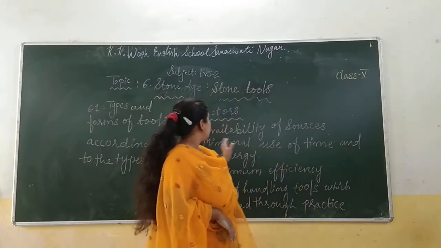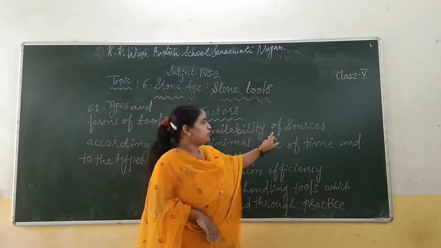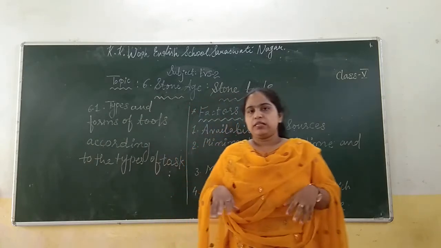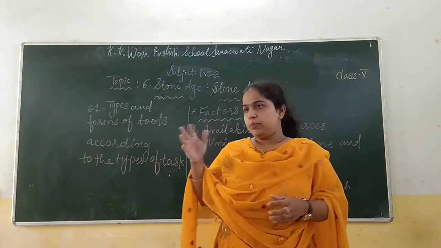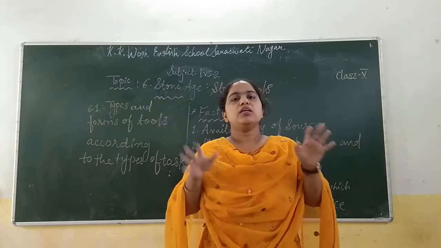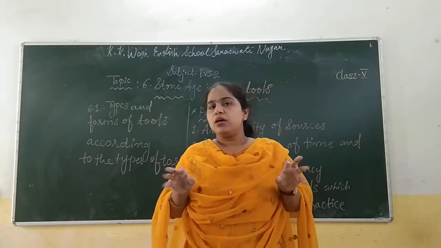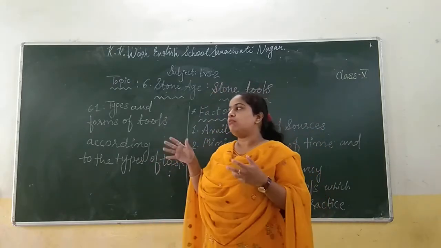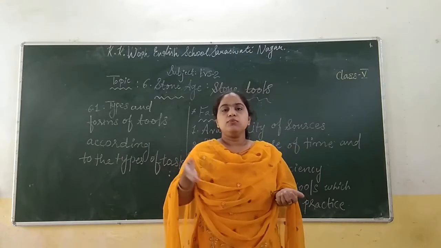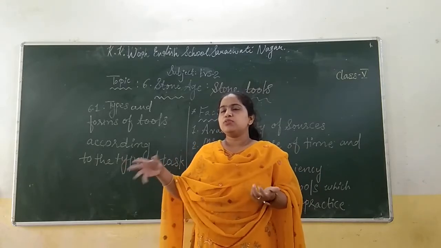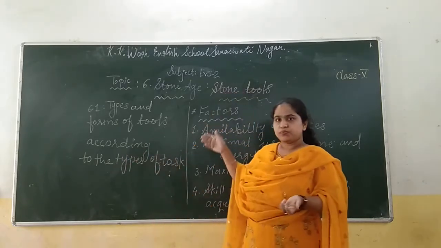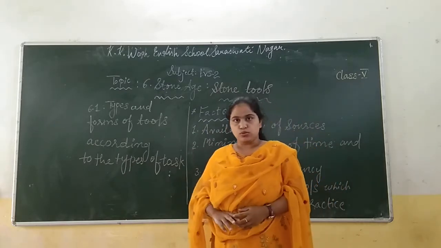First of all, availability of source. For the people living in the Stone Age, the main source available was stone. That's why they used stone.